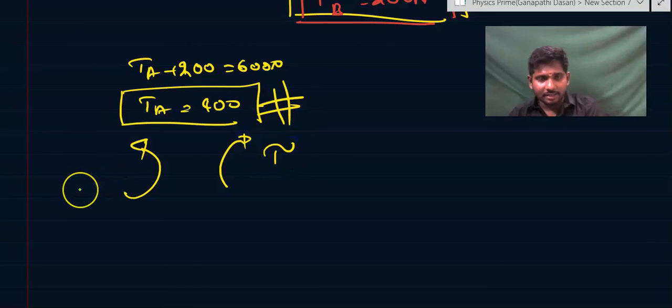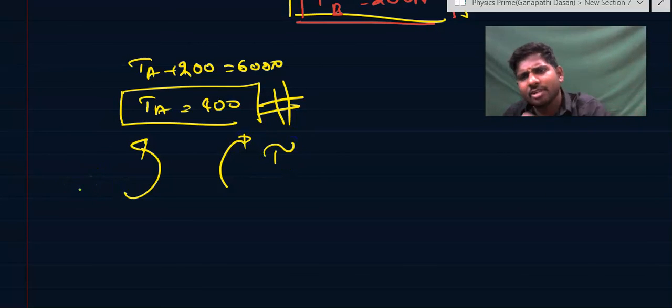What is the new point you have learned here? If the body is in rotational equilibrium, torque about any point should be 0 only. So you can select any point. How do you select that point? Whichever force you want to eliminate, that force passing point you select as the point about which you want to find out torque. Why? Because that force will be eliminated in our equation. It becomes simpler for you to solve. Here TA and TB, I want to eliminate one among them. I took A point. You can take B point also and can solve the equation. You will get the same answers.